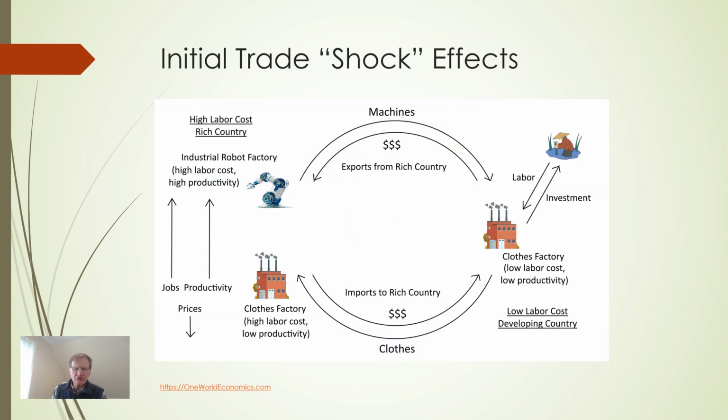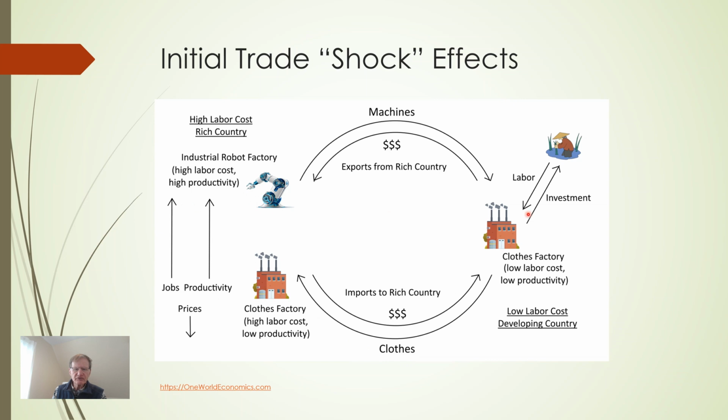This flow diagram shows the effect of increasing trade between a low wage, low productivity country and a high wage, high productivity country. Using clothing as an example, the low wage country produces clothing, which is imported by the rich country. That reduces employment in the rich country's clothing industry, but increases exports in high wage, high productivity occupations such as industrial robots and high value services. Productivity increases in both countries.